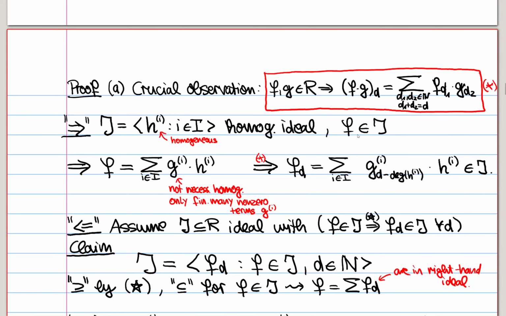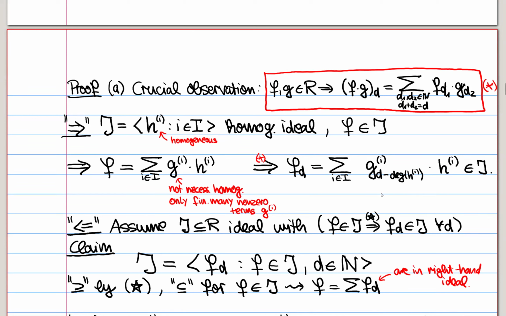And then what we want to show is that the degree d part is still in J. But by this equation here, the degree d part of this is the degree d part of all these products, and so we just get the sum. If h_i is homogeneous of some degree, the only way that this product can be homogeneous of degree d is that you take the degree d minus the degree of h_i part of g.